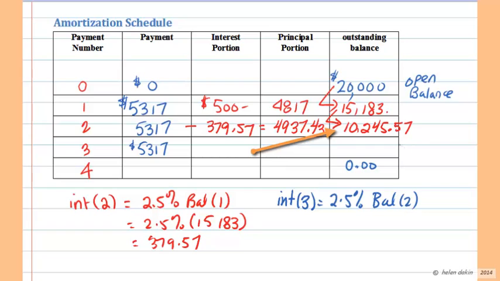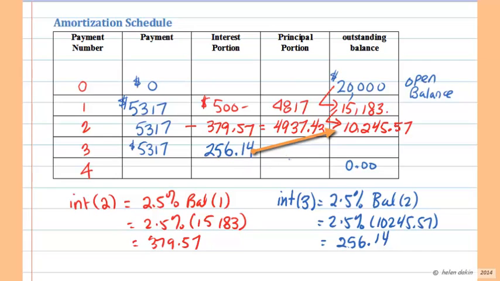And that is going to be 2.5% of $10,245.57, giving us an interest portion of $256.14. I can put that amount into my spreadsheet or into my amortization schedule. So the interest is being reduced with each successive payment.